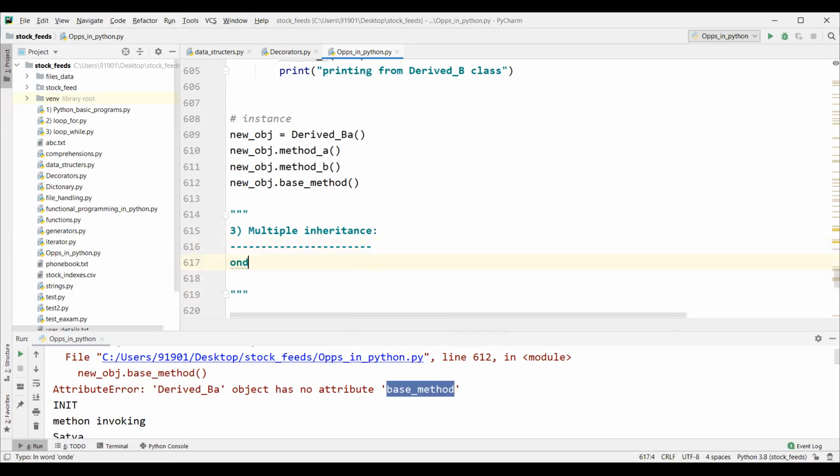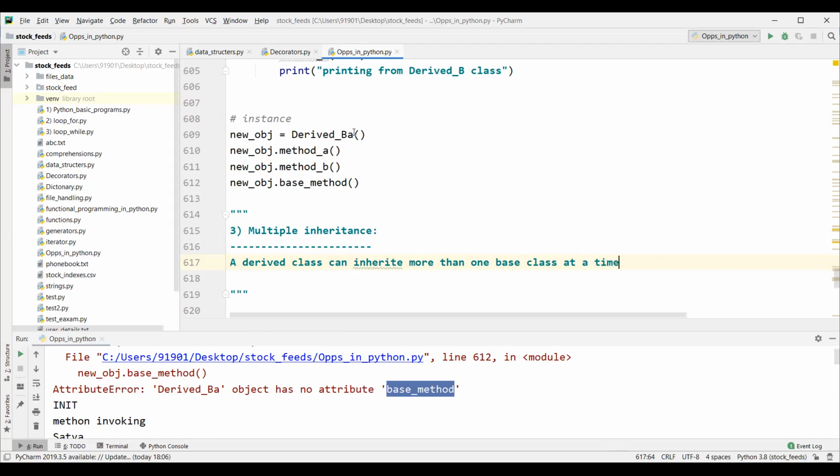A child class has multiple parent classes. A derived class can inherit more than one base class at a time.